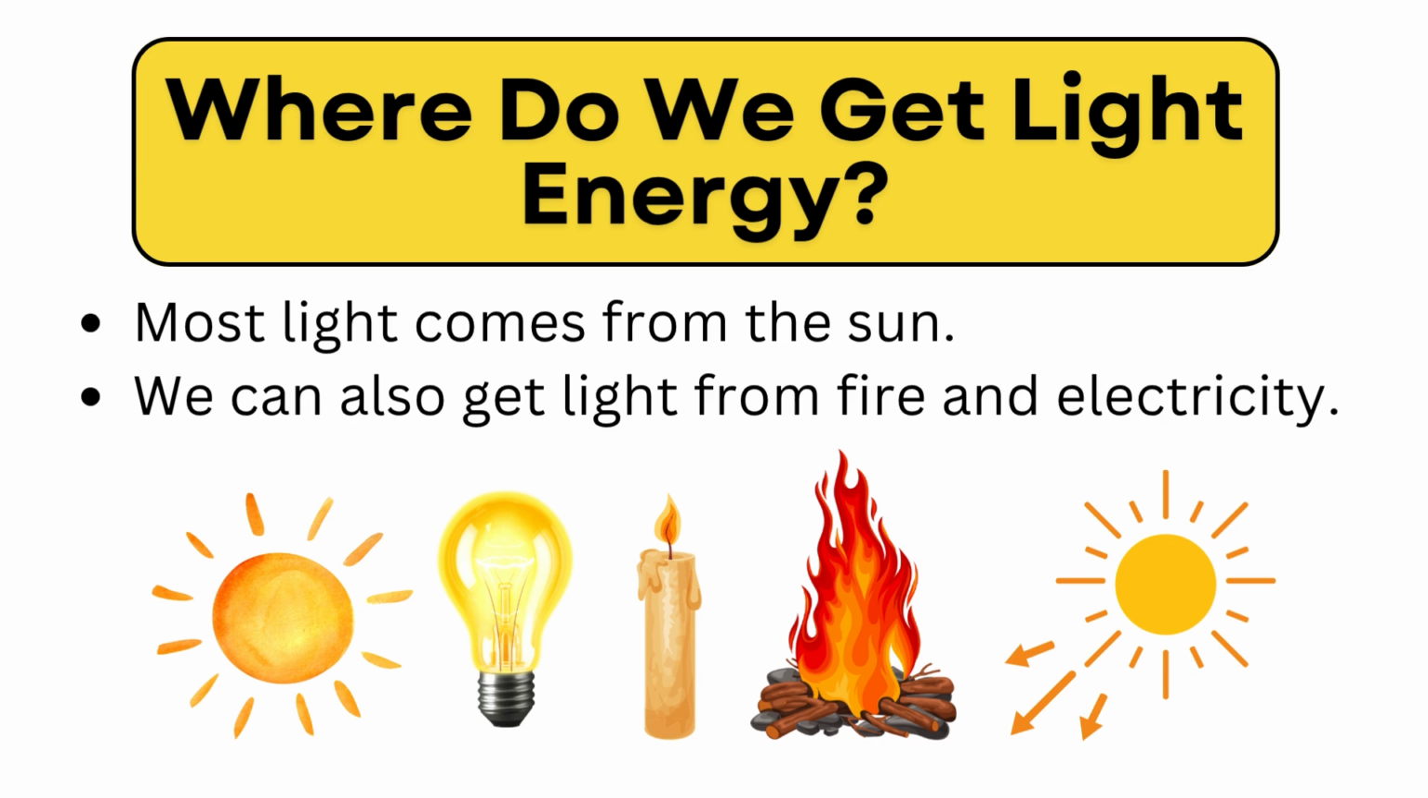Where do we get the light energy from? Light energy helps us to see and grow. The biggest source of light energy is the sun. But we can also get light from electric lights, candles, and fire. All natural energy still comes from the sun in the beginning. Even fire needs wood that grew using sunlight. So as you can see here, everything basically needs the sun.